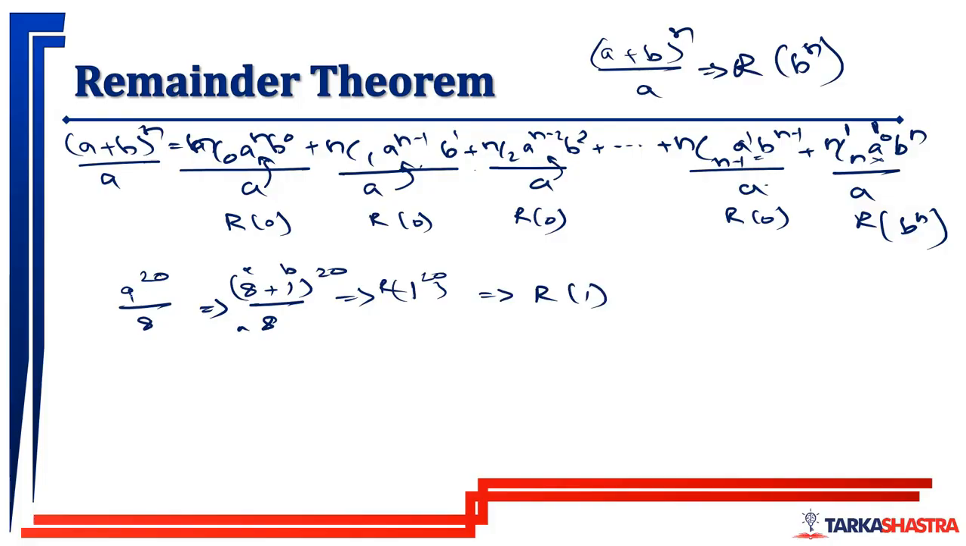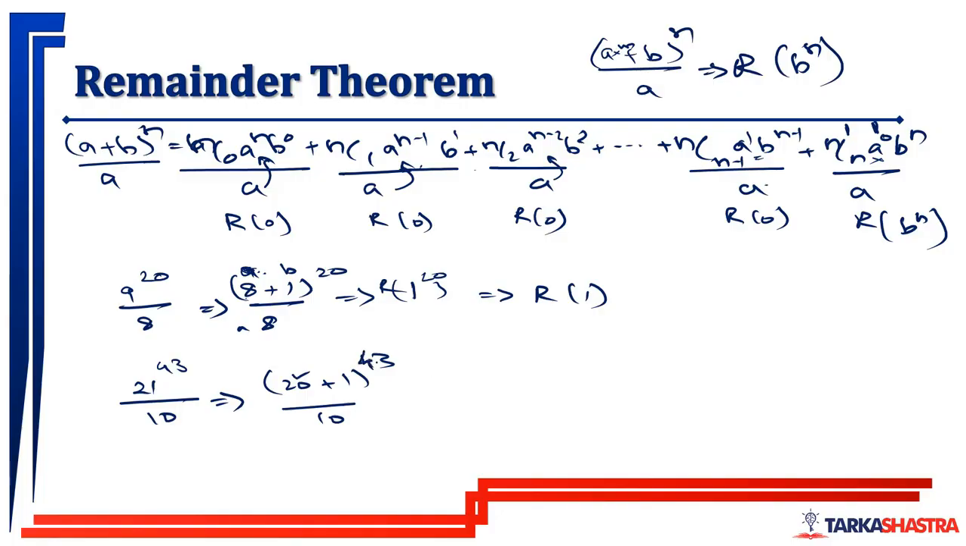And try to understand this: this 9 can be written as 8 plus 1. Now the remainder theorem is something like this. We can also use a multiple of a. For example, 21^43 divided by 10. What will be the remainder? Now, can I write it like this: (20+1)^43 divided by 10? Yes, we can.